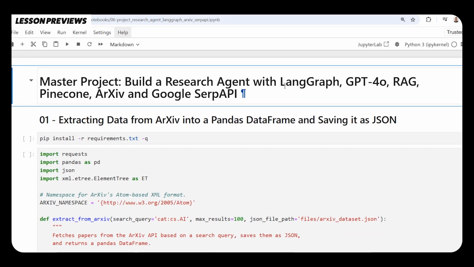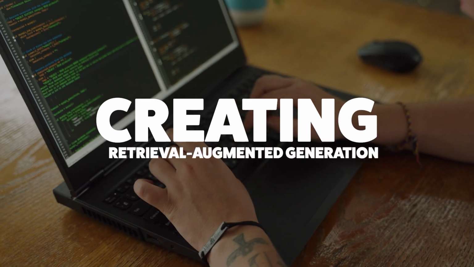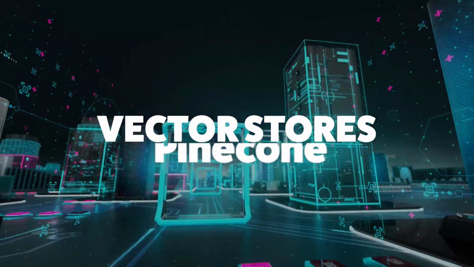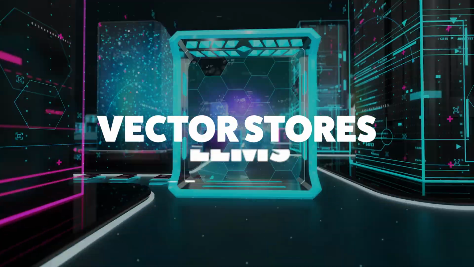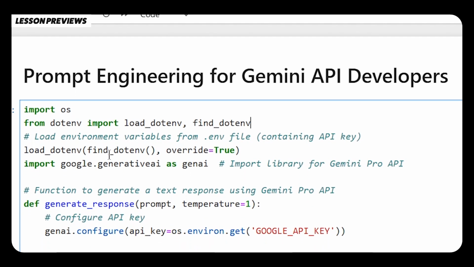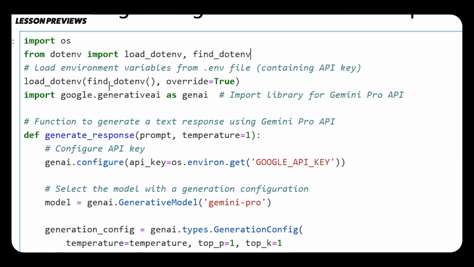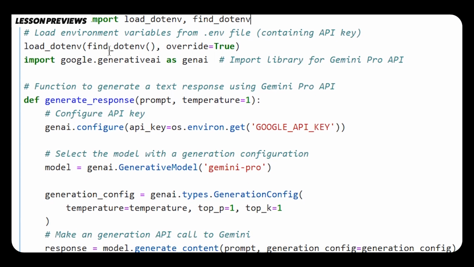We'll dive into hands-on projects together, building an AI research agent with LangGraph and creating a retrieval augmented generation, or RAG, system using embeddings, vector stores like Pinecone and Chroma, and LLMs. You'll improve your prompt engineering skills by learning how to craft prompts so your AI responds exactly the way you want. And what's great is that you don't need to be an expert to get started.